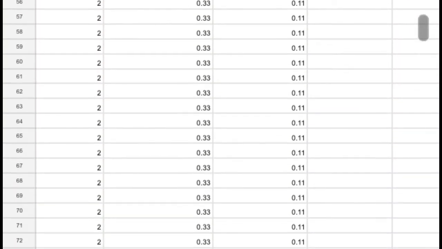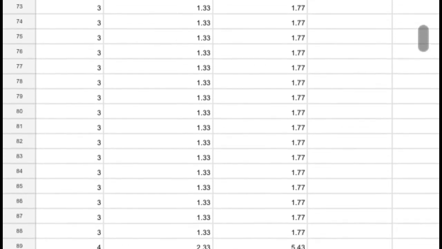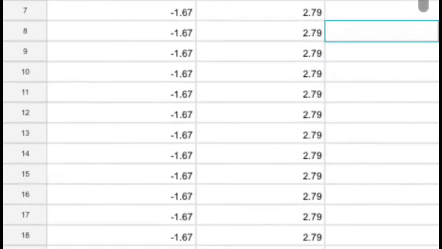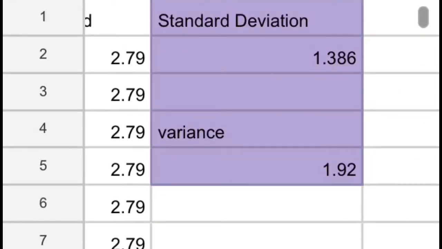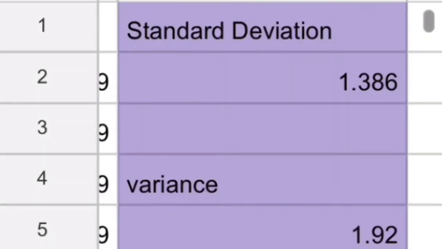So to record standard deviation and variance, you take all of the data points and subtract them by the mean. Then you find the mean of all those data points, and that is your variance. If you square root that, then you get your standard deviation.